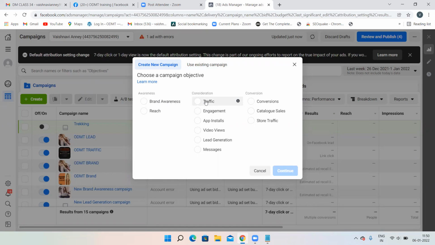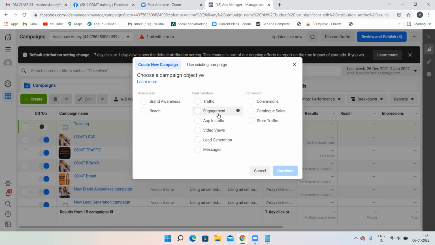If you want traffic, that means you want clicks for your website. Traffic in the sense that somebody visited your website, then that will be considered as traffic. So if you want clicks for your website, then you have to click over here, traffic. If you have an app and you want app installs, then go for this. Lead generation, we will learn tomorrow. This is a little bit tricky and easy also, we'll learn tomorrow. Other than lead generation, everything is similar. So if you want clicks, you can go for traffic.